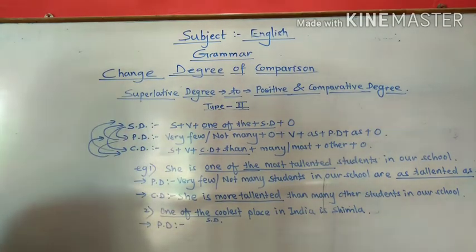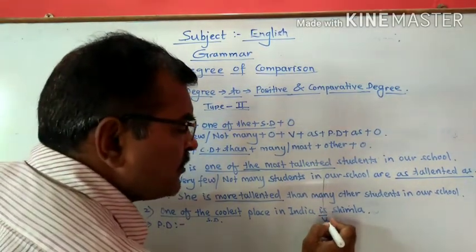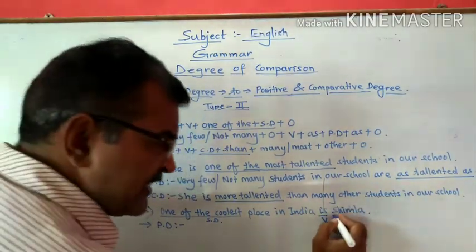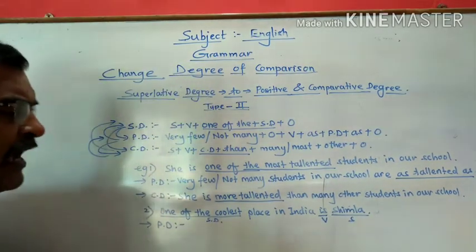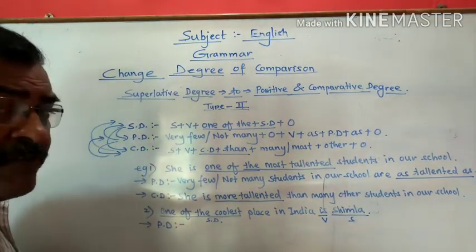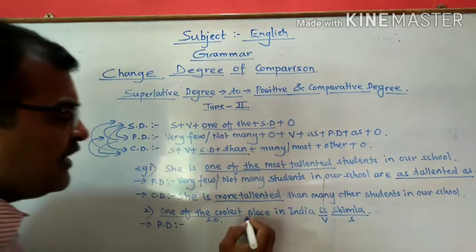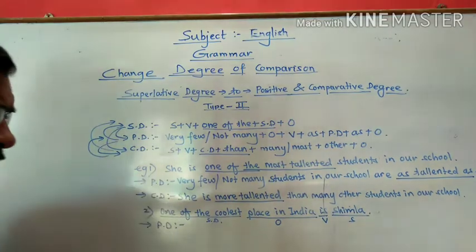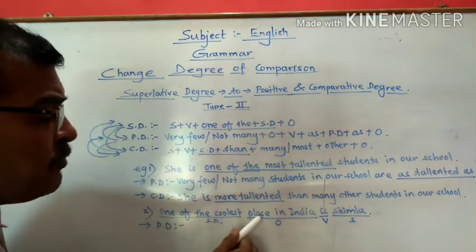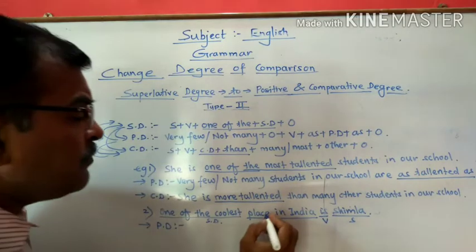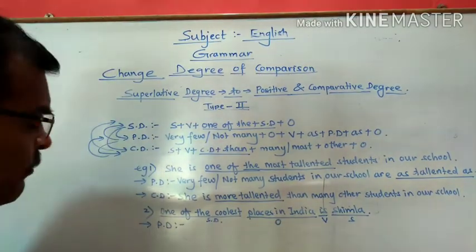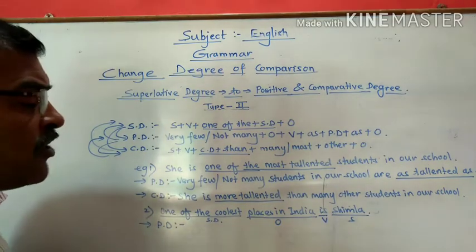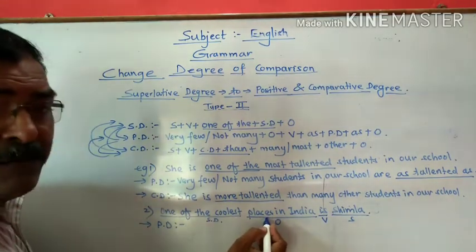Now let's again focus on the verb. What is our verb? Verb is is. So the part which is after the verb, let us take it as a subject. And the part of the sentence which is between the verb and the superlative degree, let us take it as an object. Once again, we have to focus: one of the coolest. This place is written singular, but it should be in plural form. Why? Because here, one of the itself gives us the sense of plural form. So the place will be places.